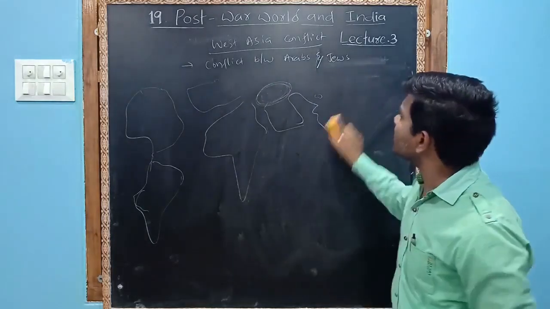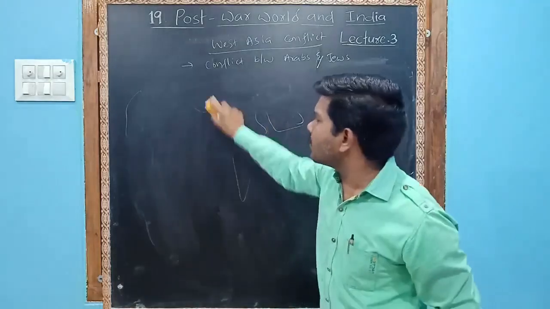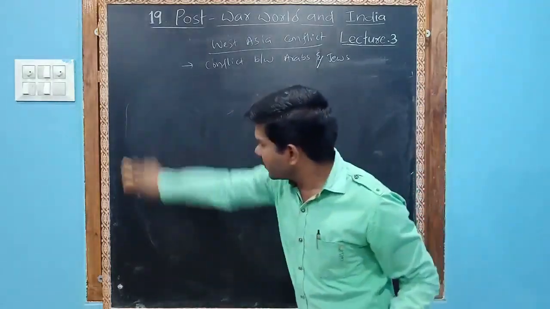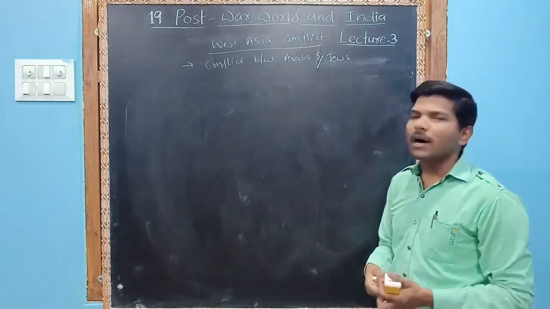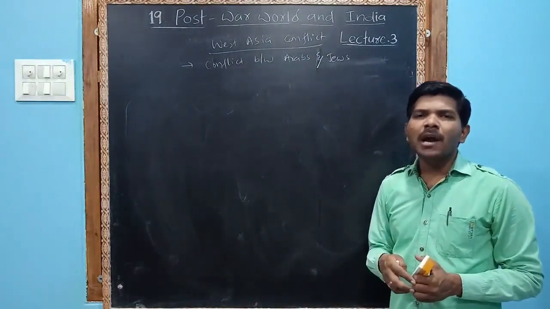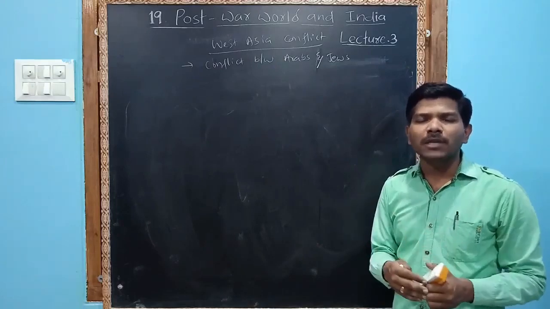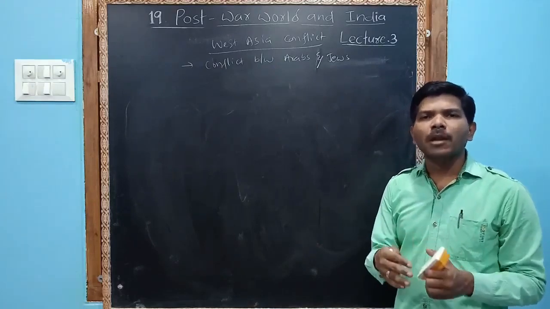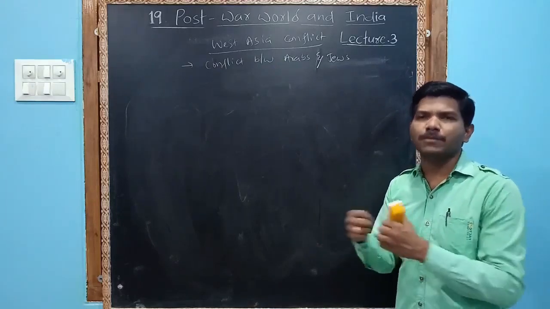So one problem arises in this place. What is the problem? Let us see. It was a conflict between the Arabs and Jews. What happened? It was mainly the occupation of Palestine, inhabited by the Arabs.